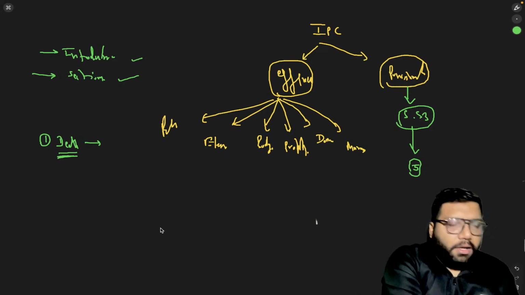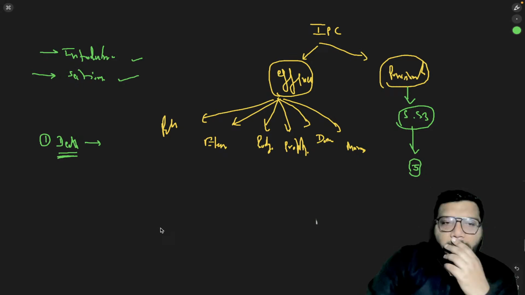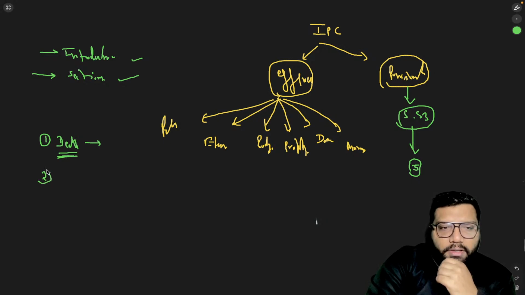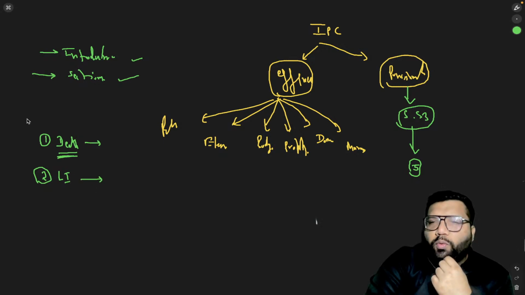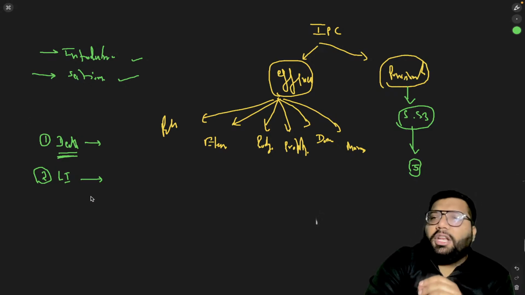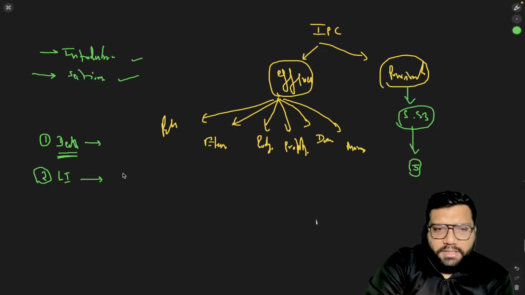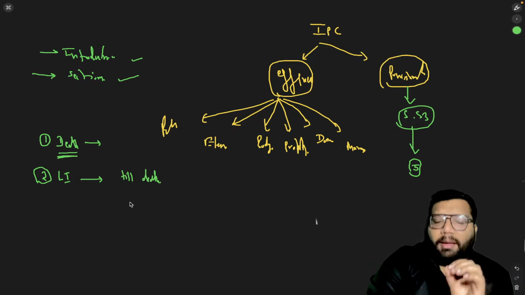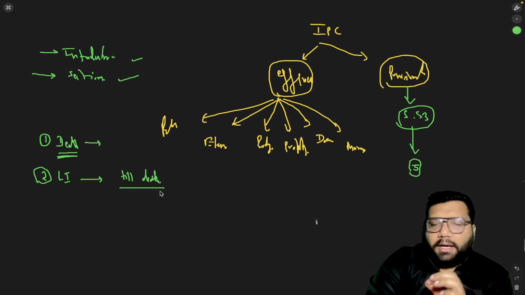Now, coming forward, after the death penalty, the second punishment is life imprisonment. Now, coming to the meaning of this, what is life imprisonment? If I can tell you in a very simple manner, the meaning of life imprisonment is basically till death. It's as simple as that. I'm repeating myself, life imprisonment means till death.